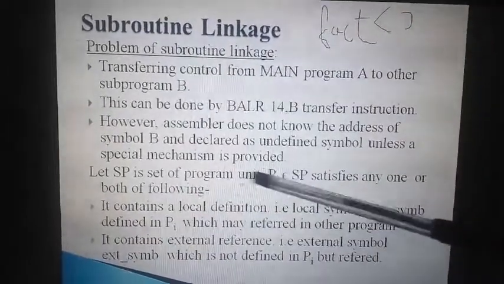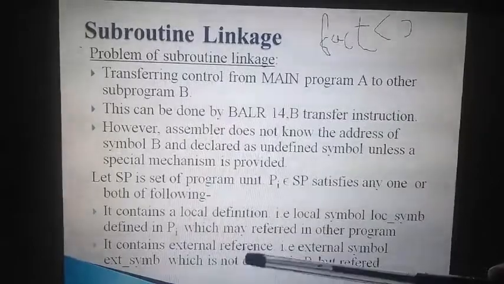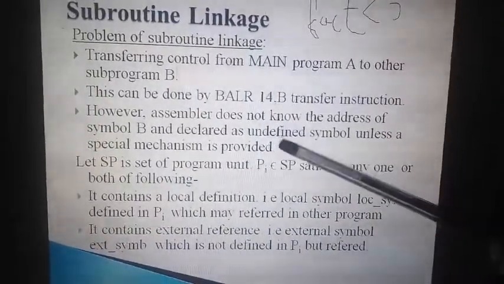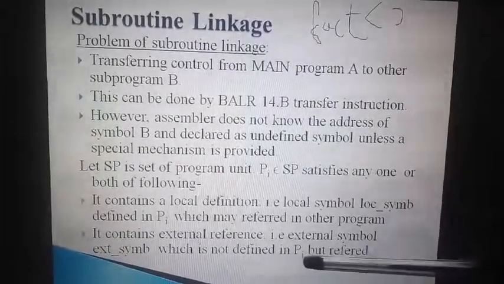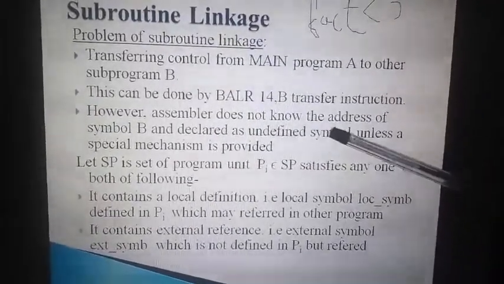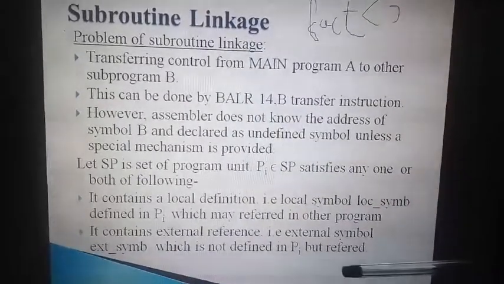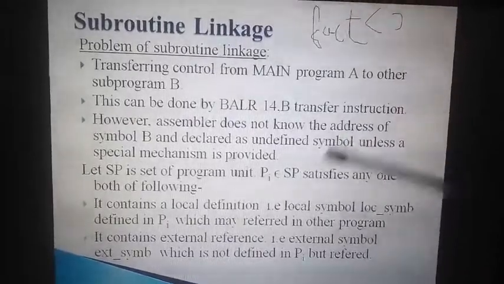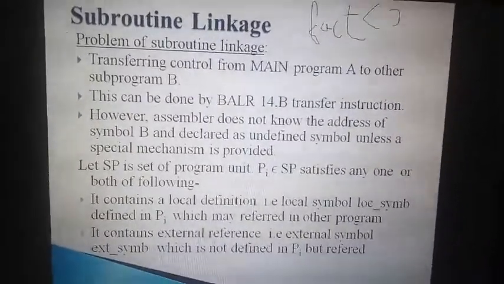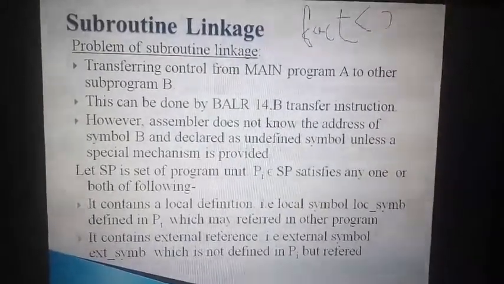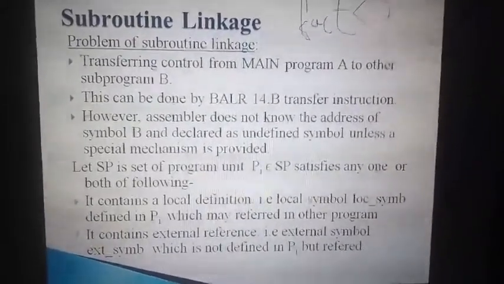In a set of subprograms there should be local definitions and external references. One variable may be represented in one function and another variable may be represented in another function. At that time it may be local, whereas if it is called from the outside, in another function, then it's an external, right? So I need to have the connection between external and local definitions, right? We have two types of variables, external variables and local variables.